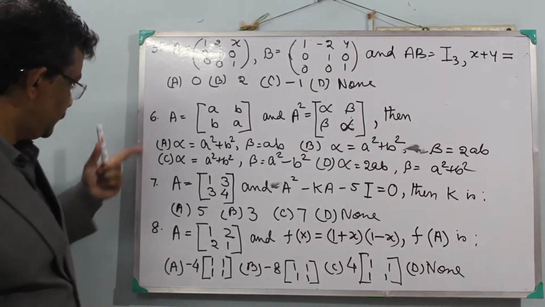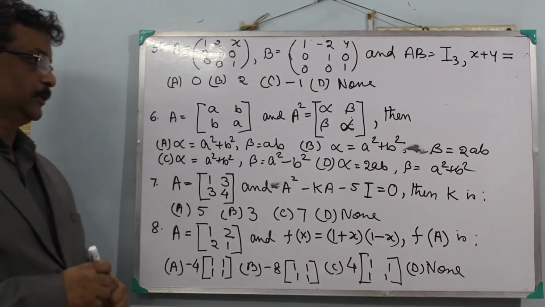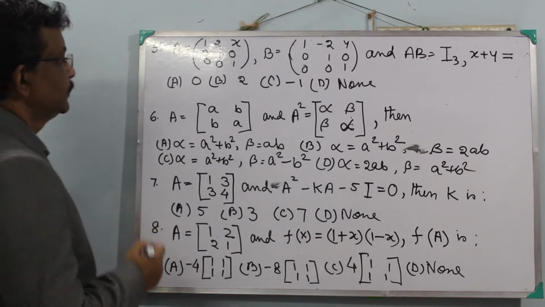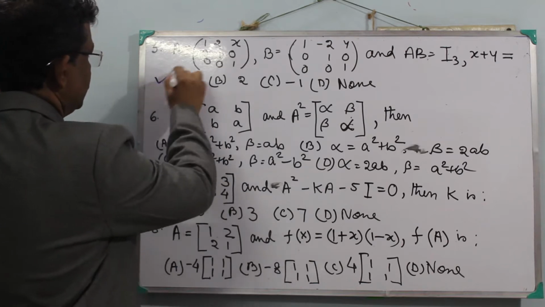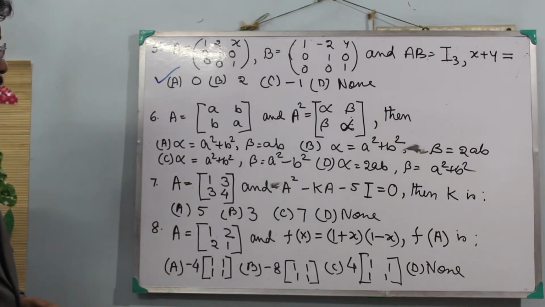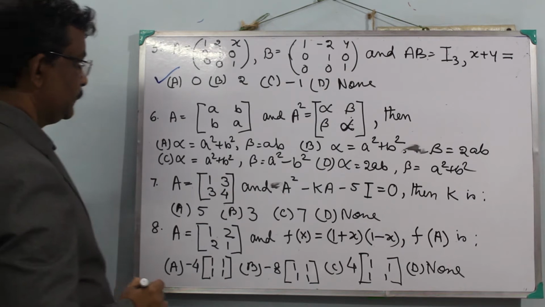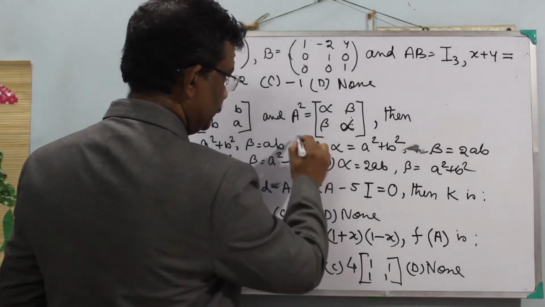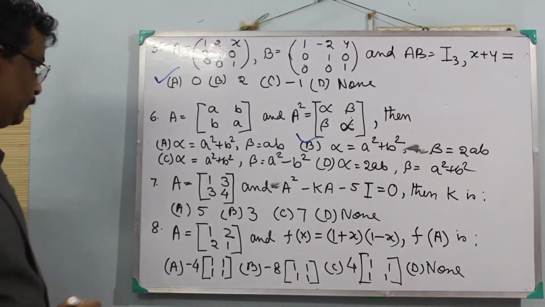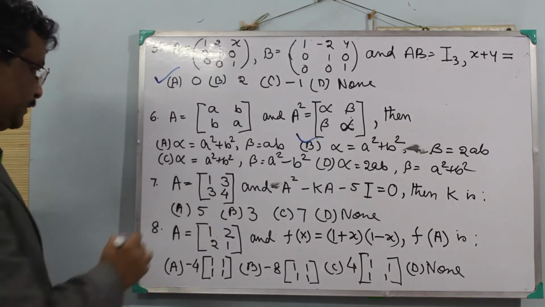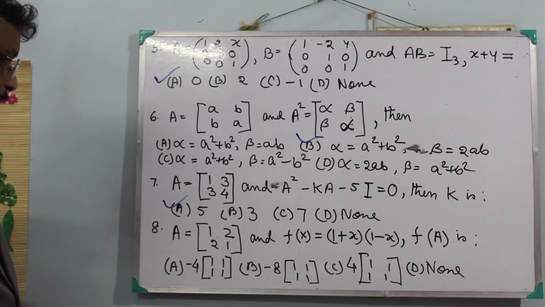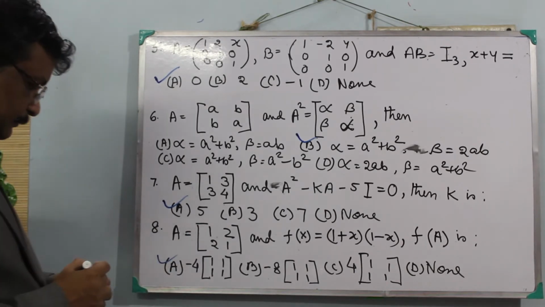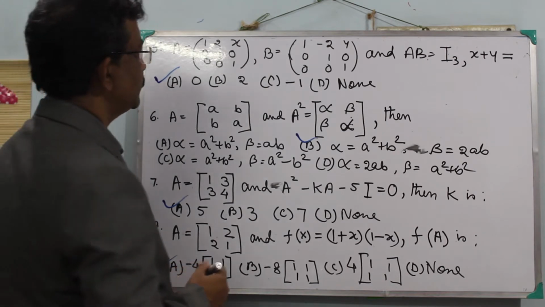So 5, 6, 7, 8. You may try. For 5, the correct answer is A. For 6, the correct answer is B. For 7, the correct answer is A. And for 8, the correct answer is also A. So let us solve one after another.